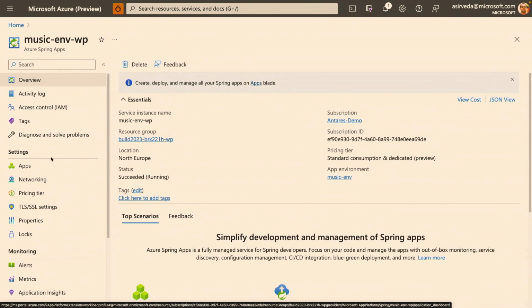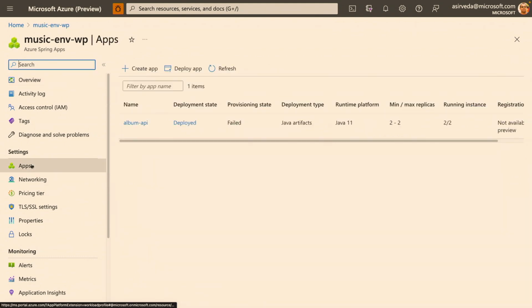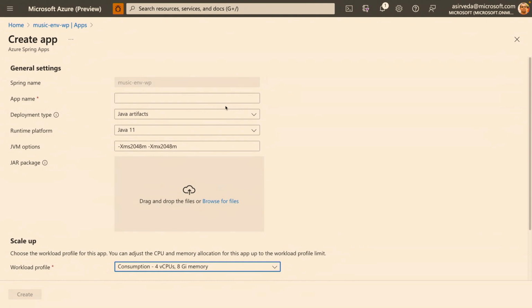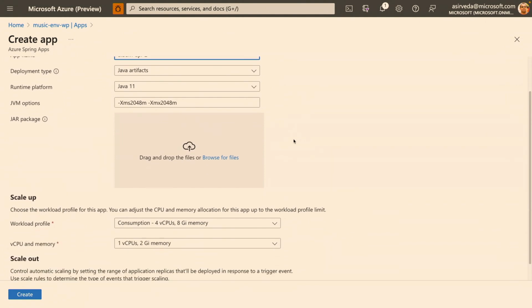Now I can go into the apps as well. So let me go into this apps right here, and you can see the apps is right here, and I have one app. It's the API app. Now I'll also show you how I'm going to create this one app, right? The way I would do it is I would click on Create App. Once I create app, I'll come to this page. So I can say I want Album API 2, right? It's Java. I chose the environment. And I can come back and set these values, right?